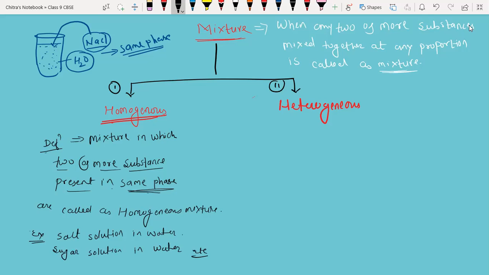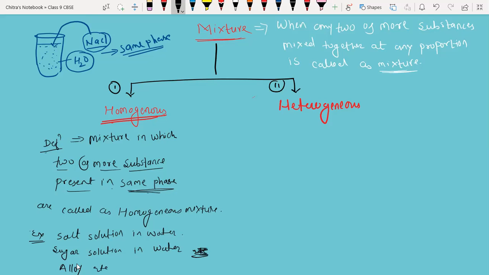Do you know steel is also a homogeneous mixture? Steel is called an alloy. Any two or more metals mixed together in their molten state, their mixture is called an alloy. Etc.